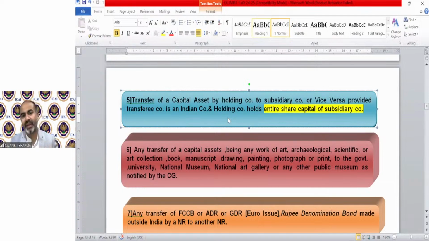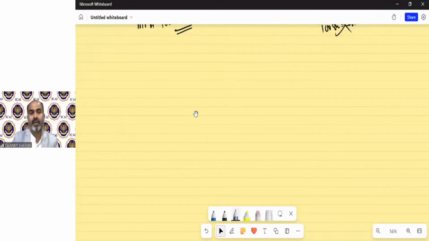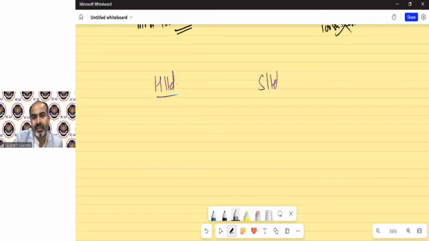So now it says that if it happens, suppose there is one company which is H Limited and one is S Limited. This is the subsidiary, and this is our holding company.